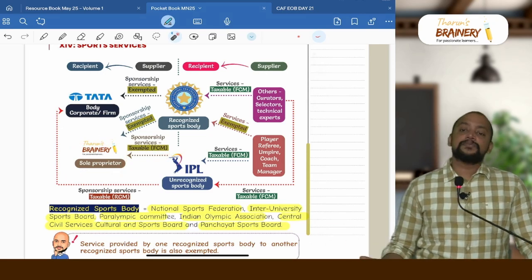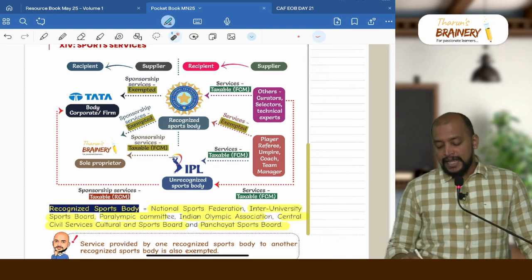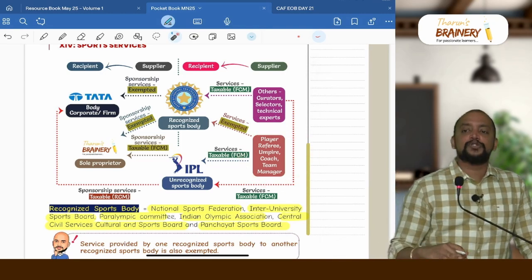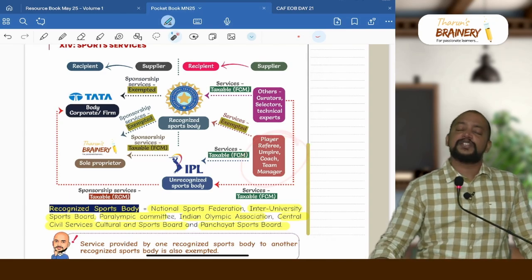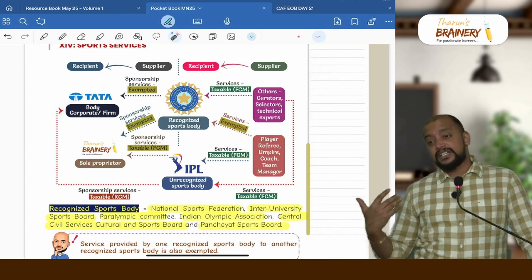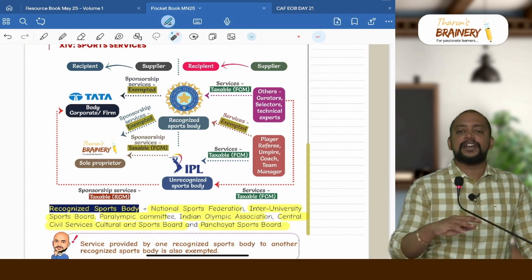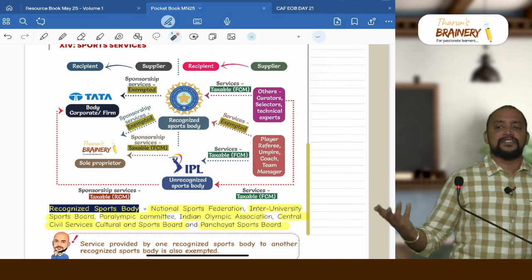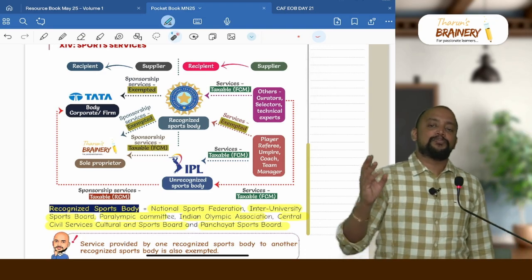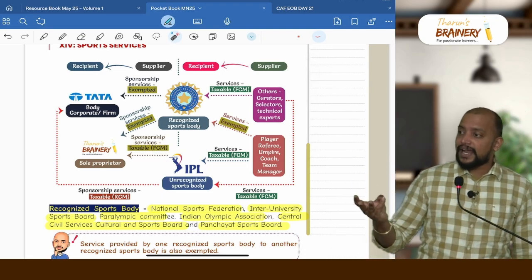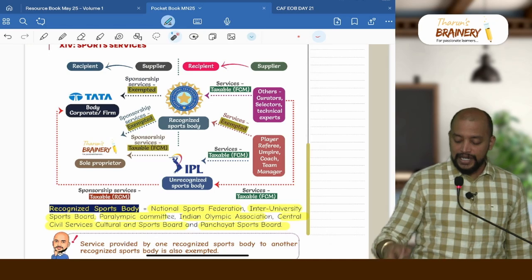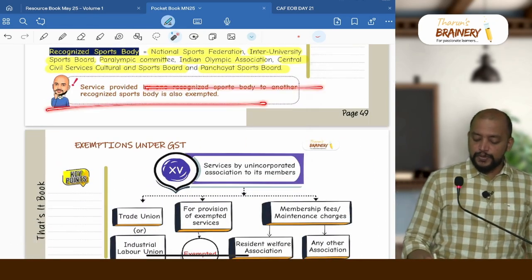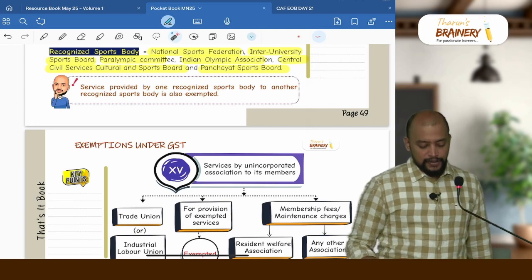Next, second exemption, services provided by individual as a player, referee, umpire, coach or team manager to recognized sports body is exempted. What if they provide to unrecognized sports body? It is taxable. What if other than these 5 provide service to recognized or unrecognized sports body entirely? It will be taxable. What you need to remember is exemption, so the remaining cases will be taxable. So services provided by individual as a player, referee, umpire, coach or team manager is only exempted. Then third point, services provided by one recognized sports body to another recognized sports body is also exempted.